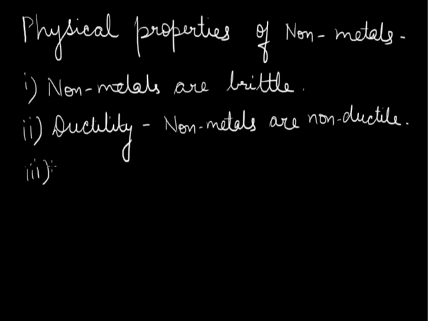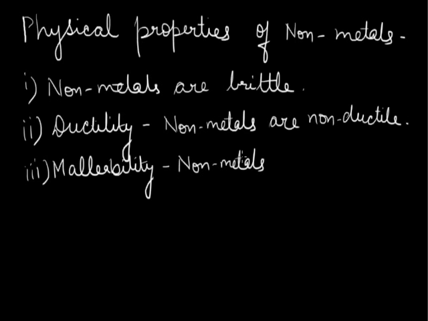The next property of non-metals is malleability. Malleability refers to the property of a substance to be beaten into thin sheets without breaking. As far as non-metals are concerned, non-metals are non-malleable. That is, they cannot be beaten into sheets. Again, we can compare this property of non-metals with that of metals, as metals are malleable.